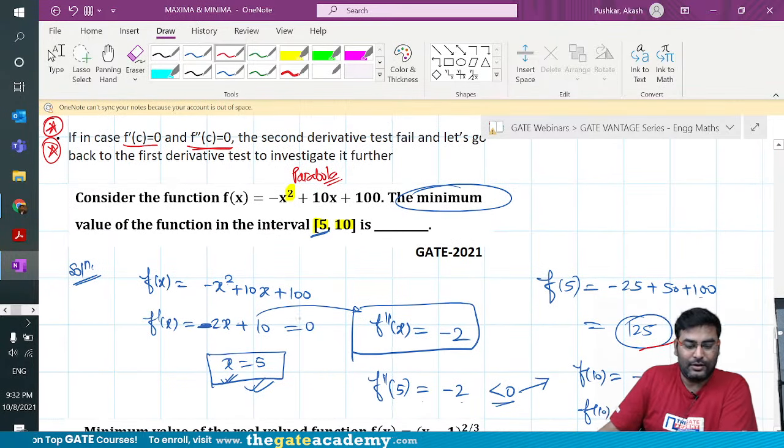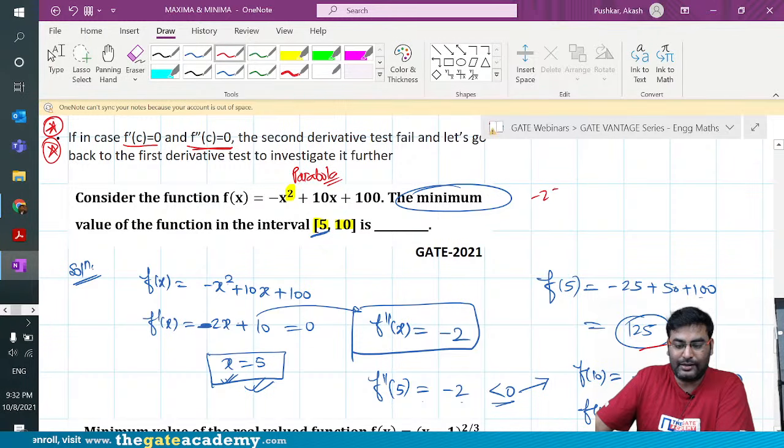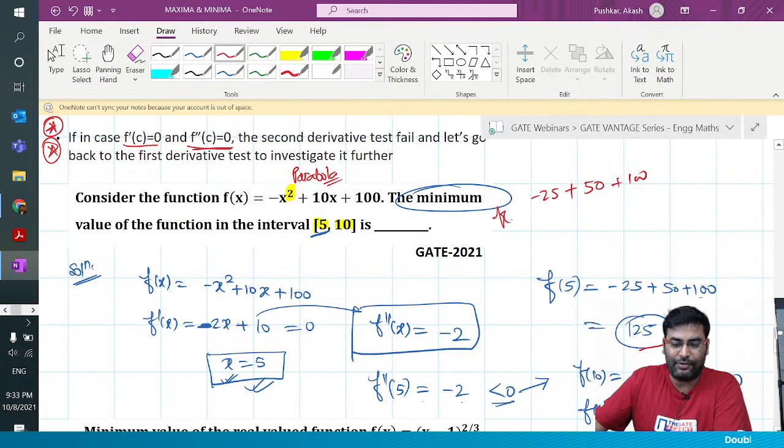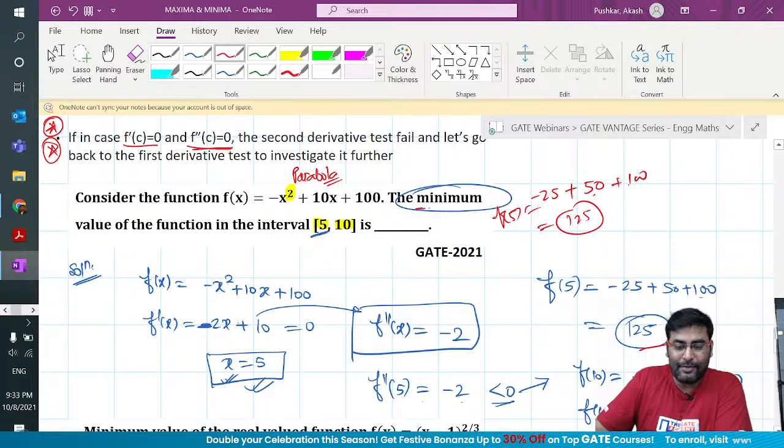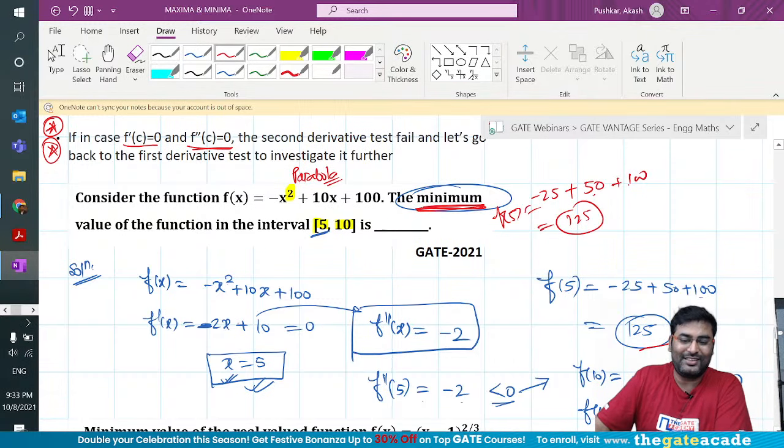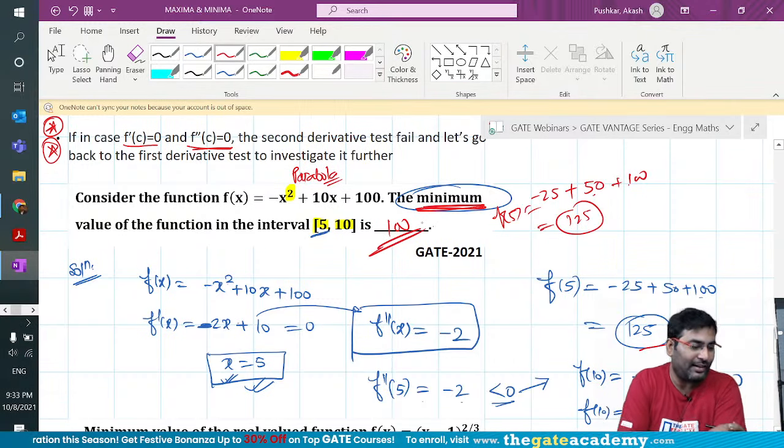Right, guys? So f of 5 gives you what? Minus 25. I'll do a quick validation. 10 is 550 plus 100. What is the value of f of 5? So it is what? 150, 125, 125, 100. Which one is the minimum value, guys? Come on. They're not asking maximum. Answer is 100.